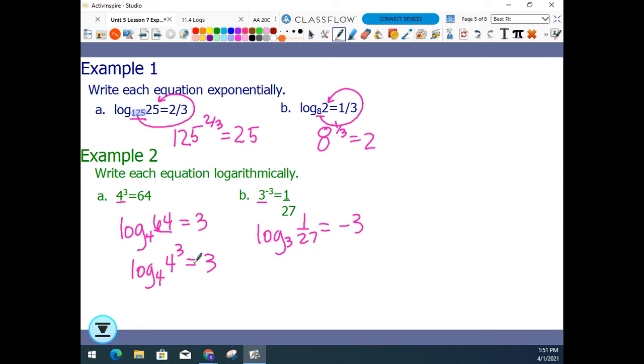We know log base 4 is the inverse of exponential base 4. Logs and exponential functions are inverses. So if the bases are the same, they cancel each other out, and the answer is the exponent every single time. So the big idea in evaluating logs is match the bases.